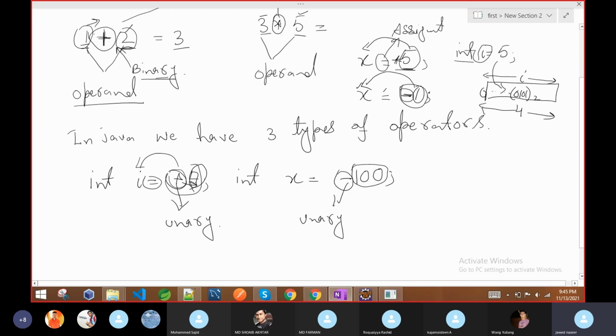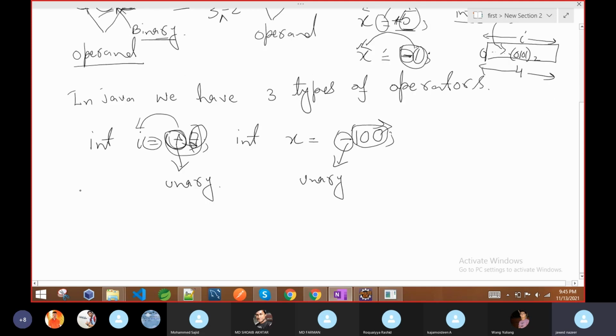Here it is behaving as a unary operator. Here plus is also a unary operator, but here it is behaving as a binary operator. So in 3 minus 2, minus is behaving as a binary operator, but in this place minus is behaving as a unary operator. So on the basis of the number of operands, we classify what kind of operator it is.